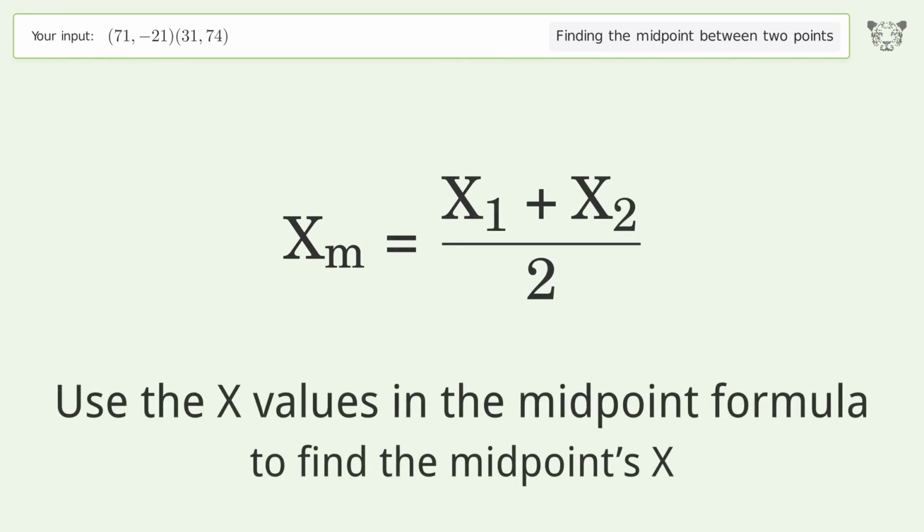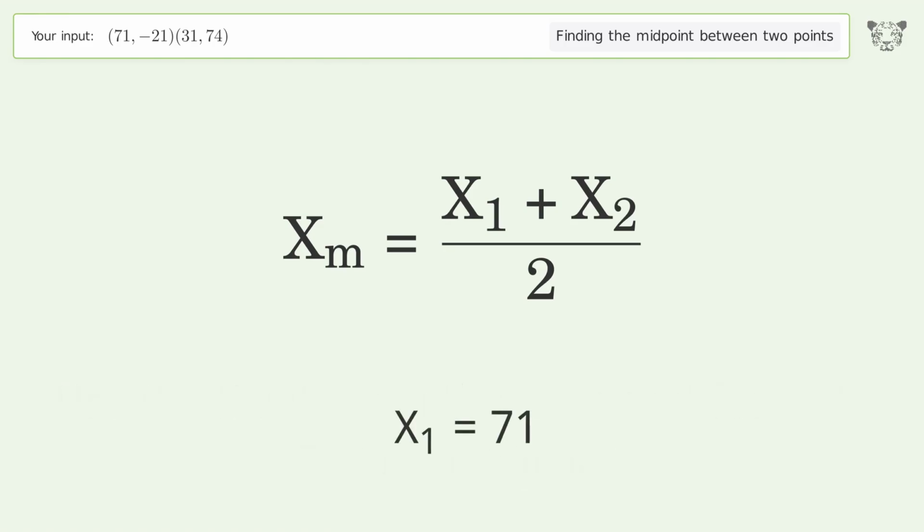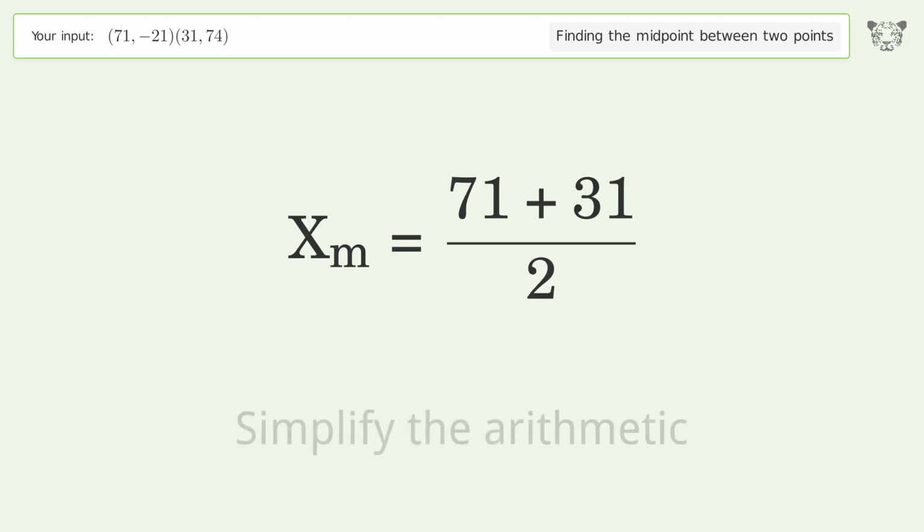Use the x values in the midpoint formula to find the midpoint's x. x1 equals 71. x2 equals 31. Simplify the arithmetic.